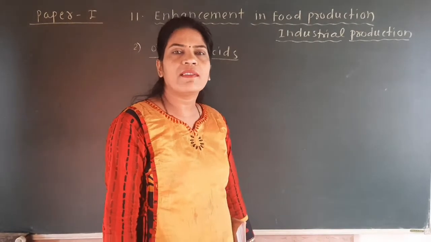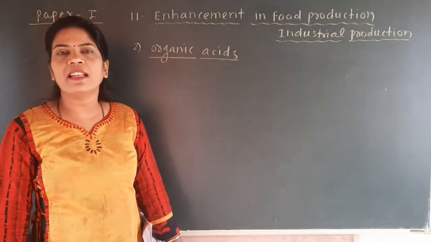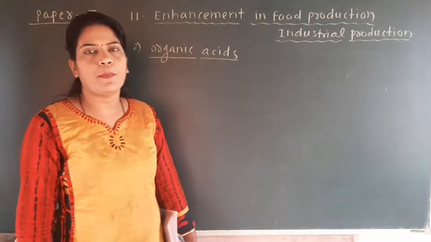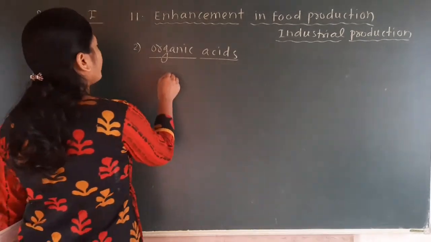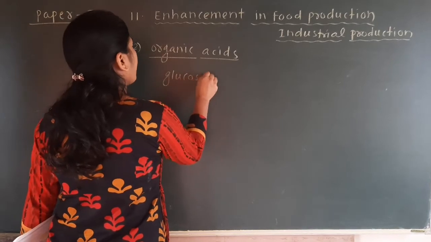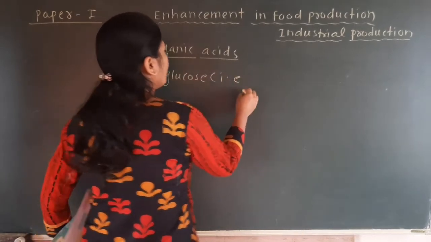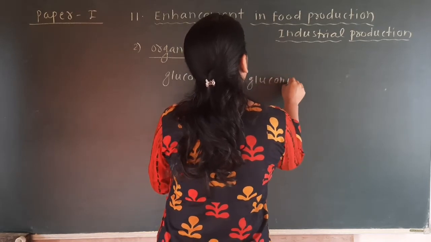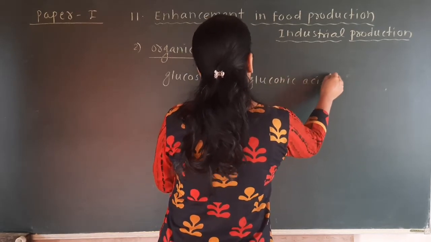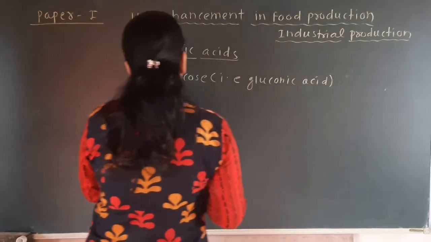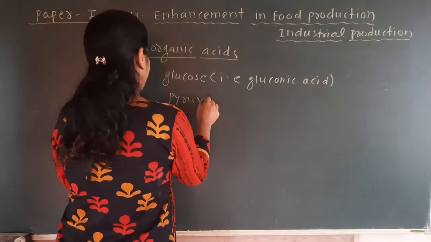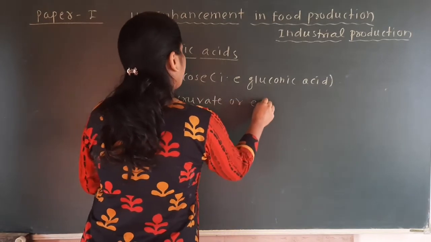These are also required in large quantity at the industrial level and in our homes, and these are directly prepared either from glucose, an example of which is gluconic acid, or they can act as end products of pyruvate or ethanol.